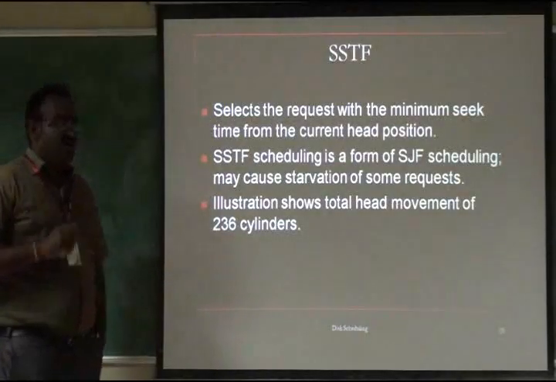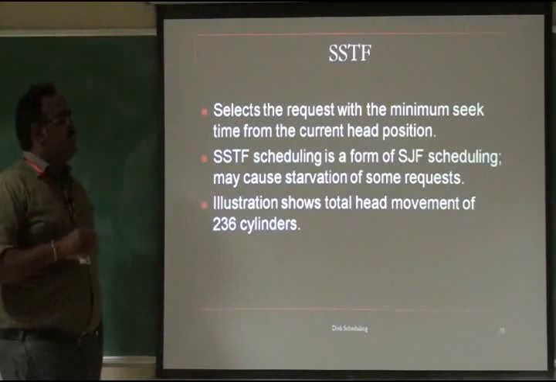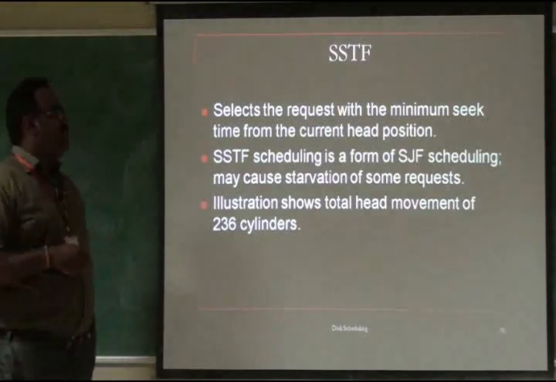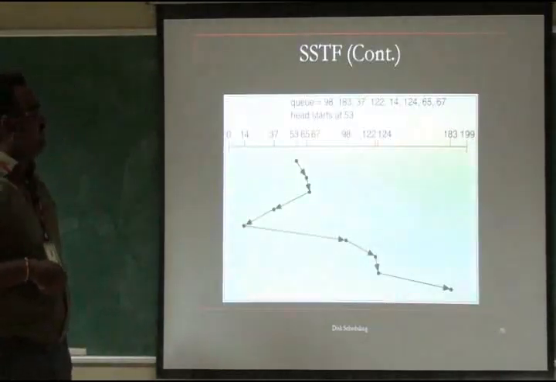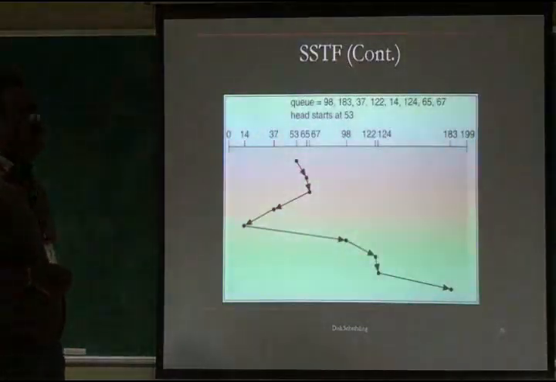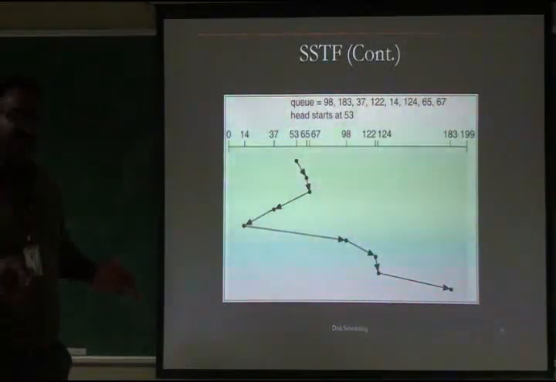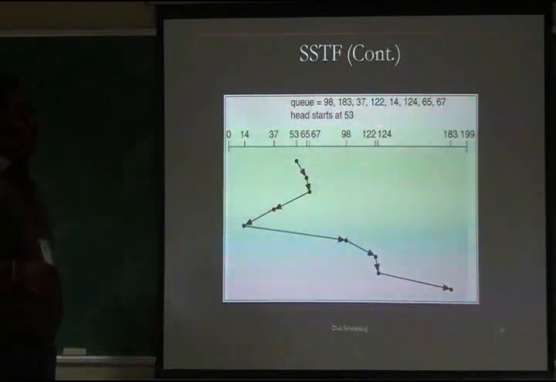This is shortest seek time first, that is SSTF, which means we use the minimum seek time, avoiding starvation. This is efficient, like CPU scheduling; here also SSTF is optimal. The head starts at 53 with the same queue, but the algorithm calculates the shortest seek time.